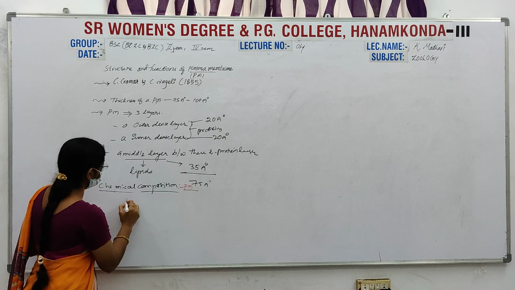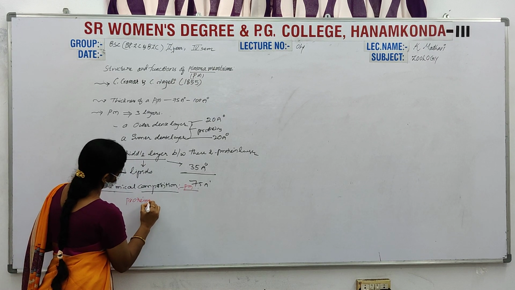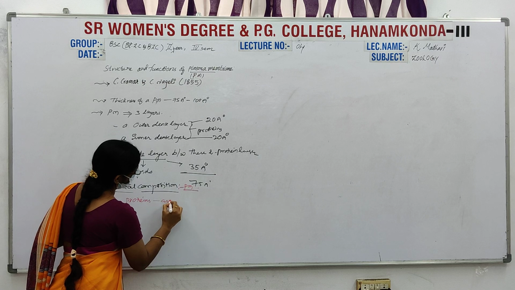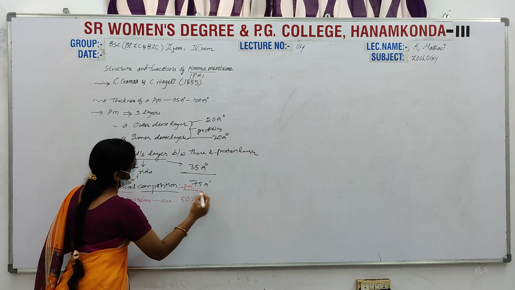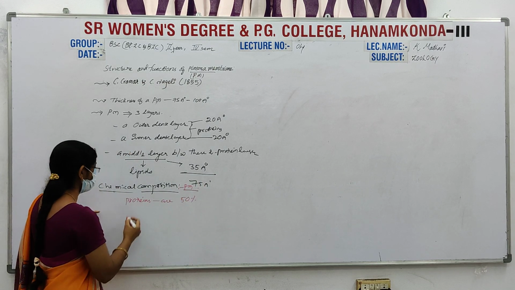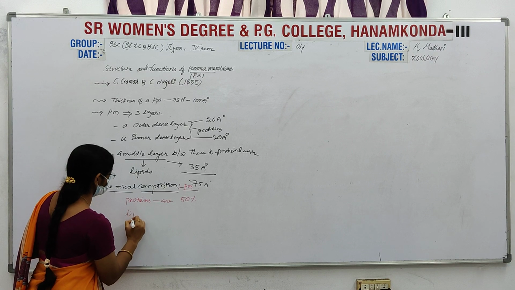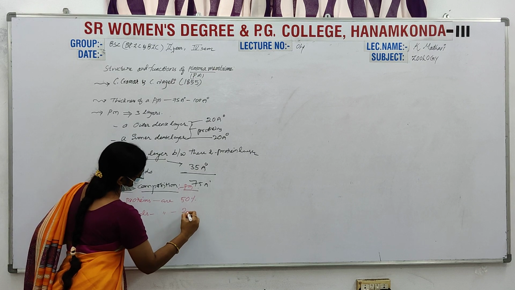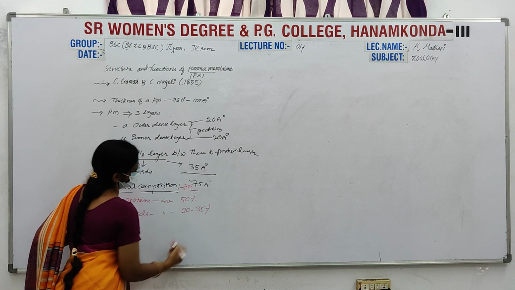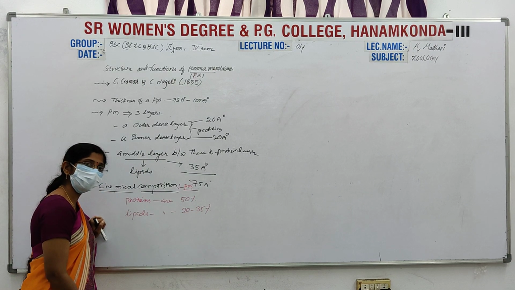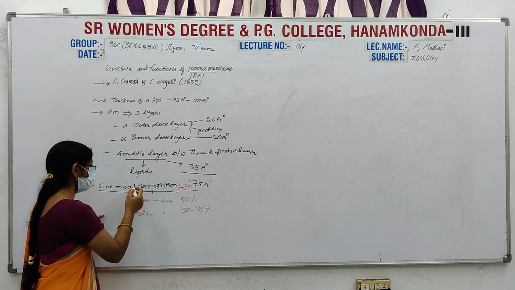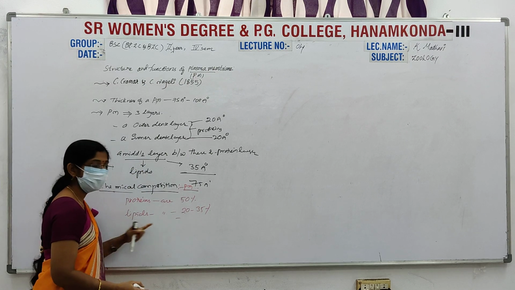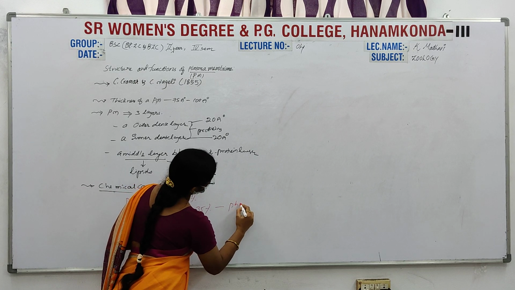Proteins occupy 50% of the volume of the plasma membrane, and the remainder is lipids. Lipids occupy 20 to 30 or 35% of the layers inside this plasma membrane. Those are the lipids, especially phospholipids.